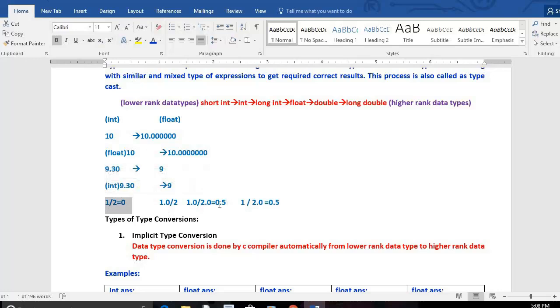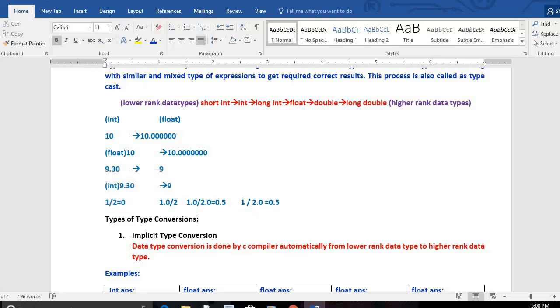As programmers, we need to be very careful while working with similar type of expressions as well as dissimilar type or mixed type of expressions to get correct results. See here, in this case the machine is giving us wrong results. That's why we need to be very careful. You need to have the knowledge of it. That's why this topic is for you. I hope everyone is understanding.